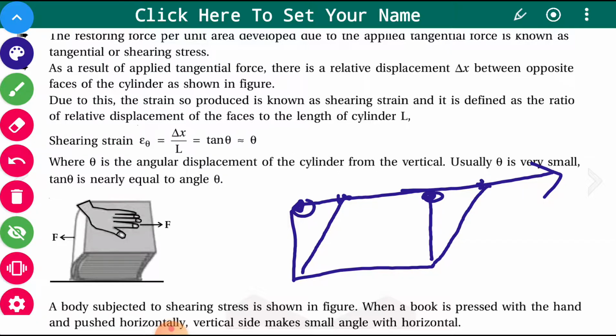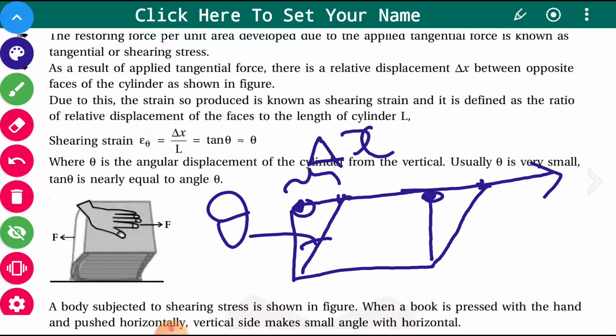Here the angle theta is produced, this displacement is delta x, and the height of this book, or of the cylinder, is L. Due to this, the strain so produced is known as shearing strain.